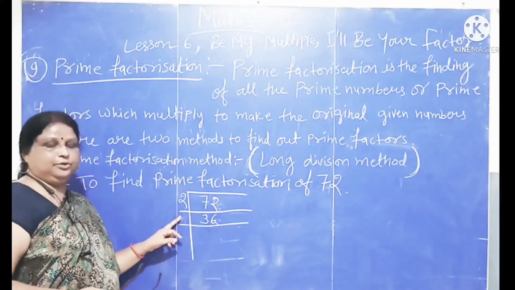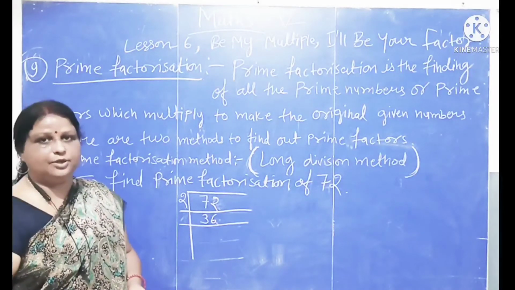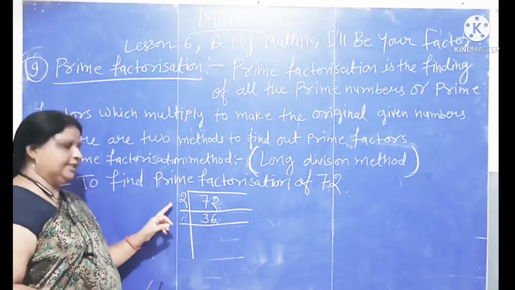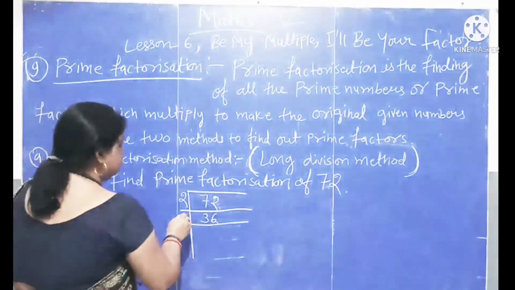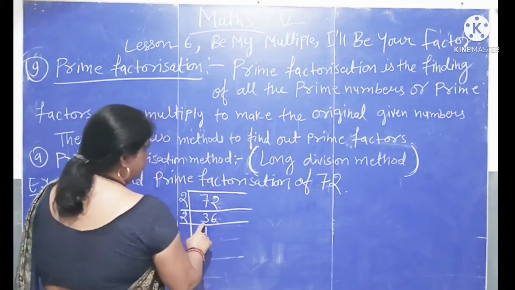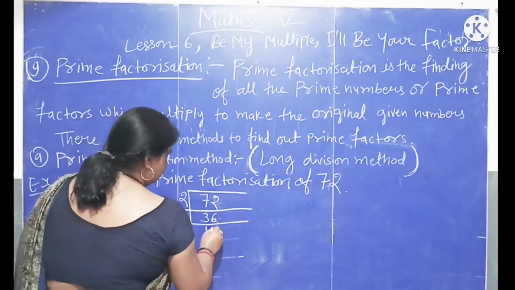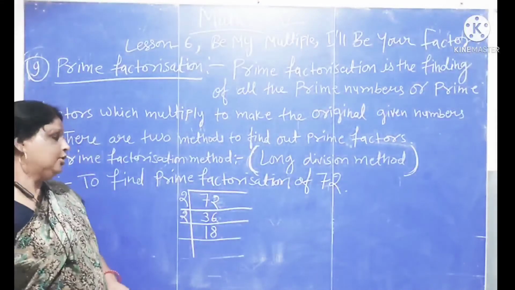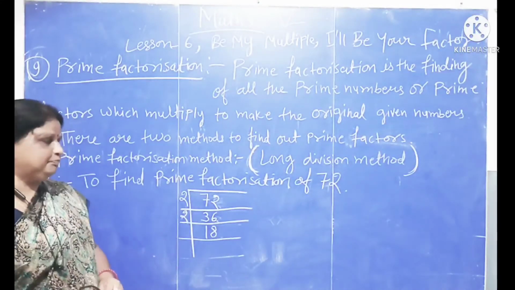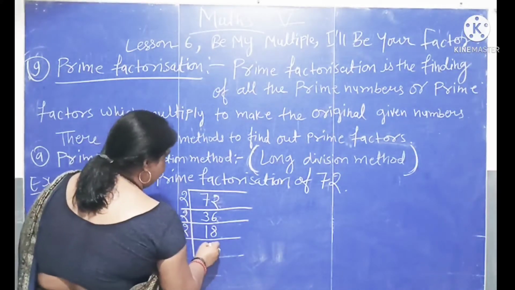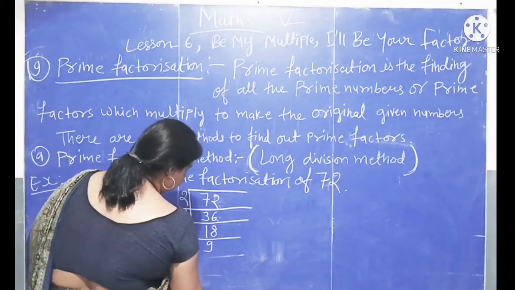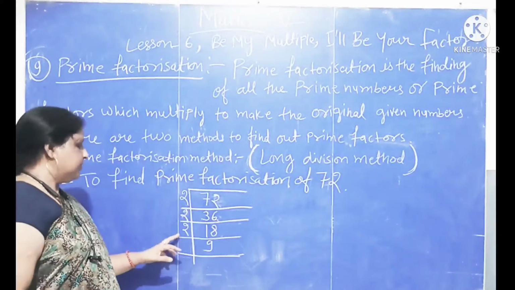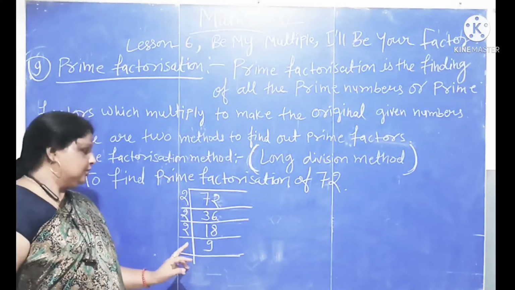So we take again number 2, because as long as divisible by 2, we will take 2. So 36 is divisible by 2. So we take number 2 again. Here is number 2. 2 1 is 2, remaining 1, here is 16. So 2 8 is 16. Now 18 is also divisible by 2. So we take number 2 again. Here is number 2. 2 9 is 18. Now here is 9. 9 is not divisible by 2 exactly. So we cannot take number 2 again.